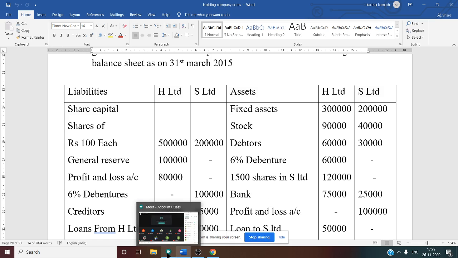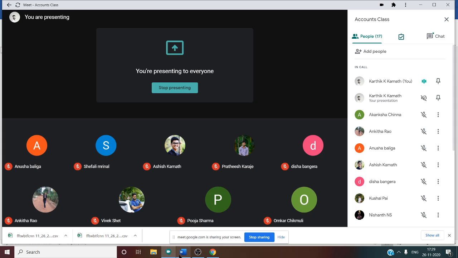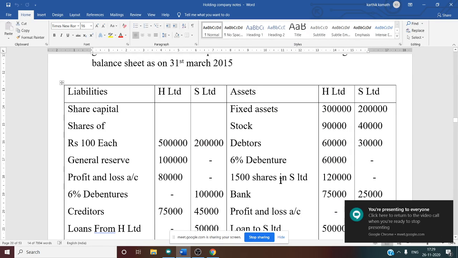So you can find out the profit with the help of this information. How to find out the profit? Beginning of the year loss minus end of the year loss. If you do, you will get the current year profit. Yes, so like that you have to do.